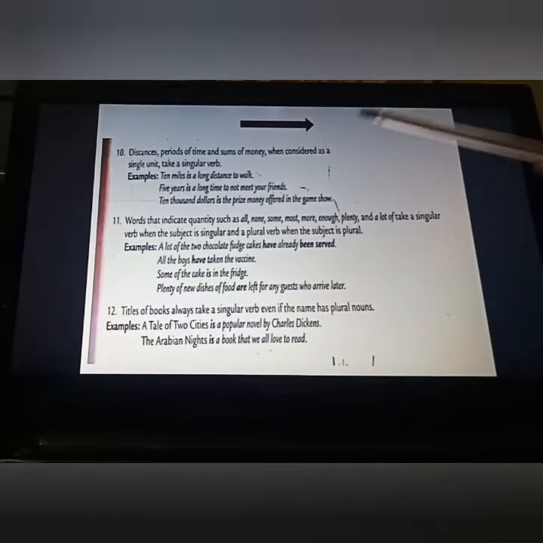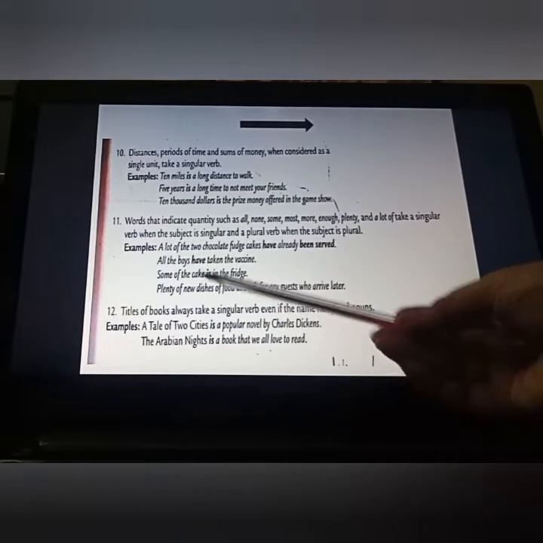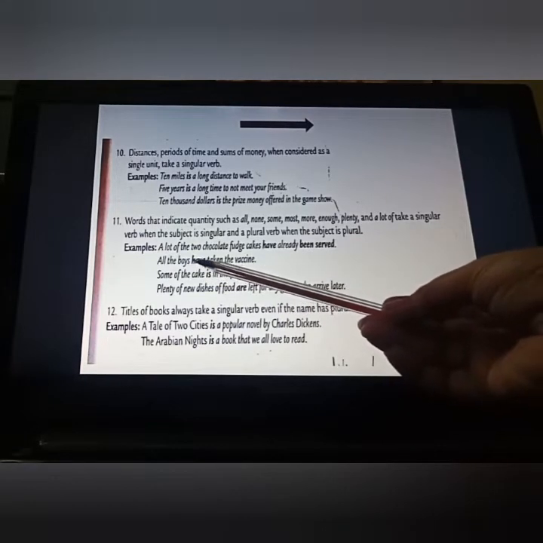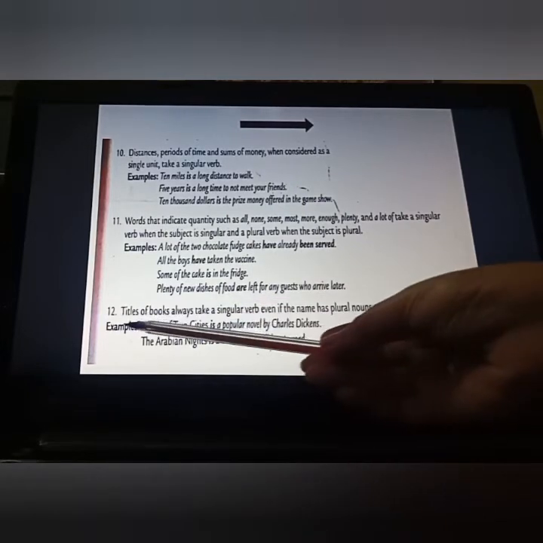Fine. The very first one: distances, periods of time and sums of money, when considered as a single unit, always take a singular verb. Second one: whenever you get these kinds of quantity words, after that you have to see whatever noun is given. If the noun is singular, you have to put a singular one. If the noun is plural, you have to put a plural verb. Fine. And the last one is titles of books always take a singular verb, even if the name has plural nouns. Titles of the books.